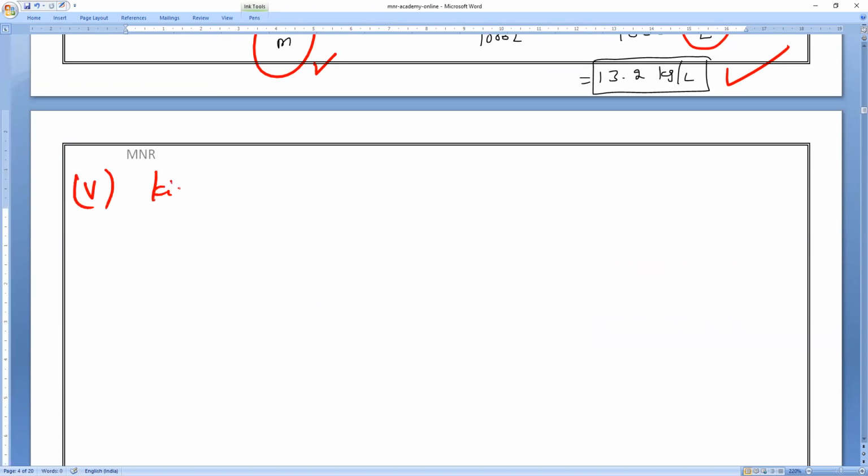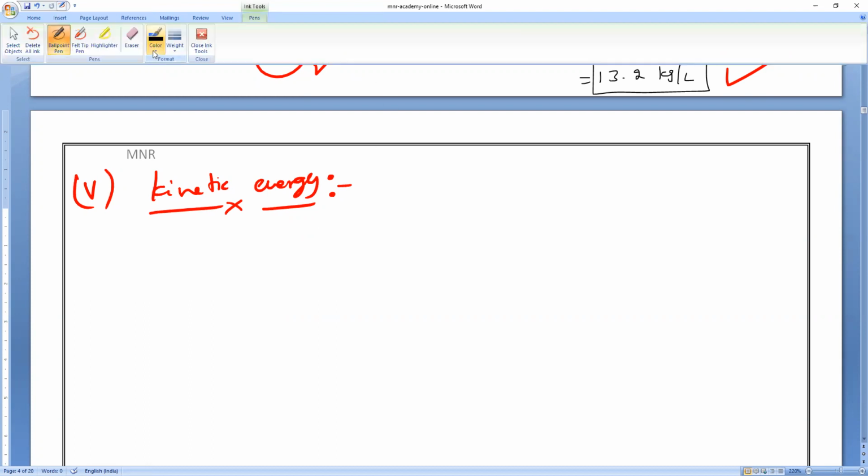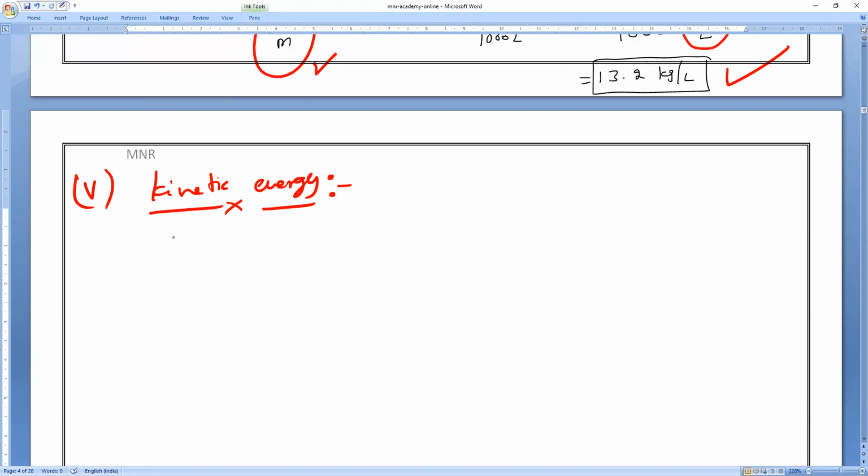Fifth property, kinetic energy. So tell me, kinetic energy in liquids compared to solids more or less, and compared to gases less or more? Compared to solids, liquids have more kinetic energy, because the force of attraction is weaker compared to solids. Everybody, the force of attraction weaker.